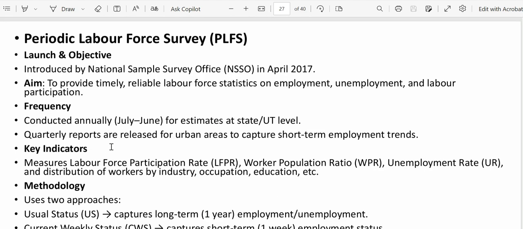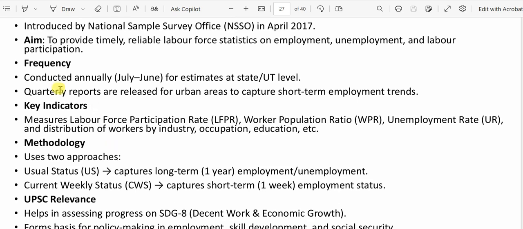Remember that one. Next important item is the Periodic Labour Force Survey. We have a mention of this in this week's The Hindu newspaper. So you need to know what the Periodic Labour Force Survey is. It was introduced by the National Sample Survey Office (NSSO) in April 2017. The objective is to provide timely, reliable labour force statistics on employment, unemployment, labour participation, and so on. This helps us understand the unemployment or employment condition of the country.